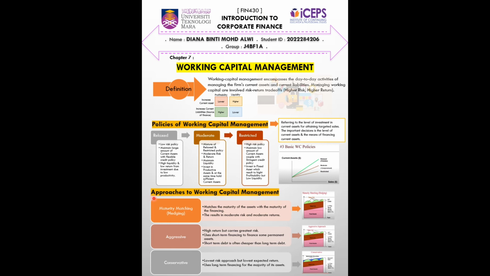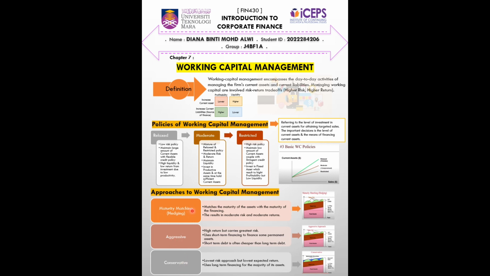The third topic of working capital management is the approaches or strategies to working capital management. There are three approaches. First, maturity matching or hedging. Second, aggressive. Third, conservative.